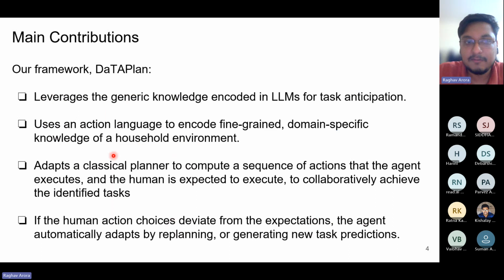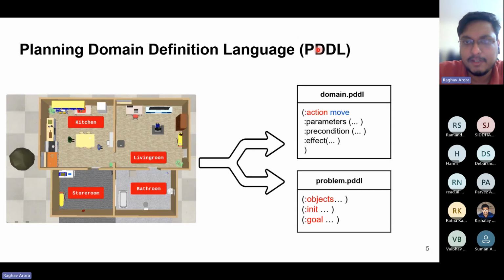So the action language that we talked about in point 2 over here, we use a language called Planning Domain Definition Language, or PDDL. On the left we have a map of the environment that we're working in. This map has been created in two simulation environments. One is Copilot Sim, a real-world-like robotics simulation environment where we have spawned our robot and perform simulations. And another is a similar domain we have created in PDDL, Planning Domain Definition Language.